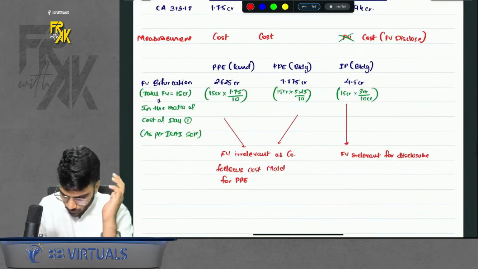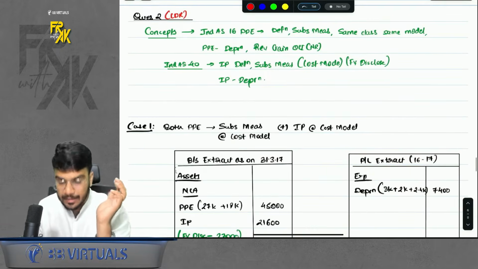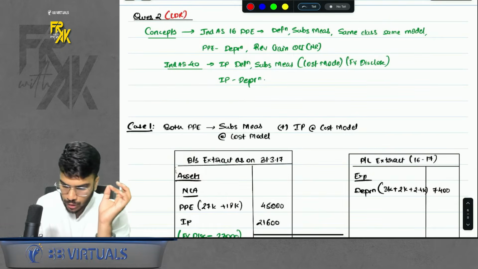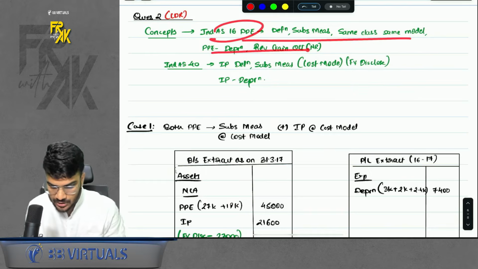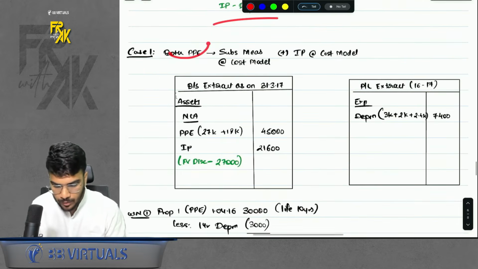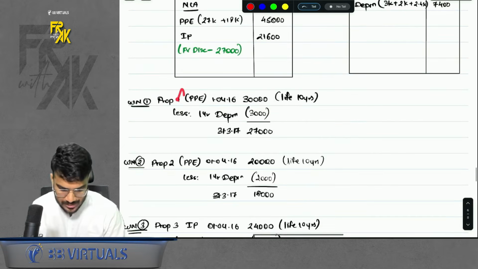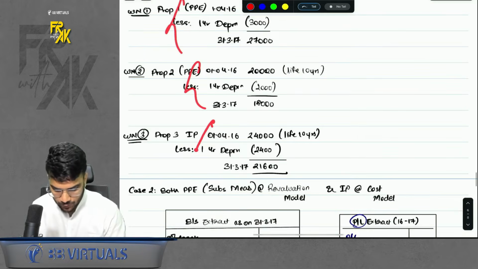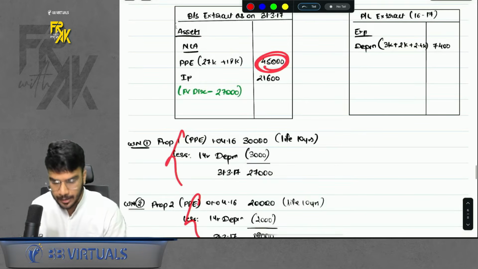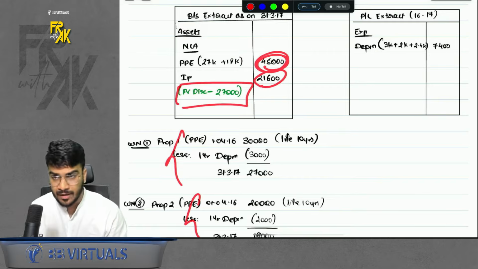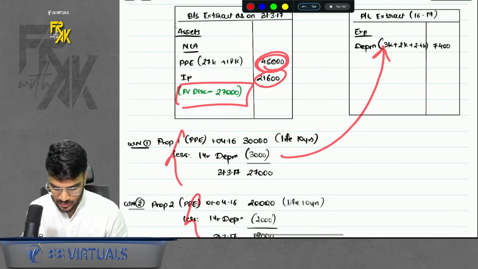So in this question, I told you to give the relevant concepts also, because advice was asked. So what all concepts do we present? Here it is mentioned. You can just read this, okay? Then we give case 1 for both PPs, you are using cost model. So I just depreciated both the PPs for 1 year and IP for 1 year. I got the cost of PP on year end, IP as well. For IP, I am disclosing the fair value as well, and depreciation in the profit and loss extract, right?